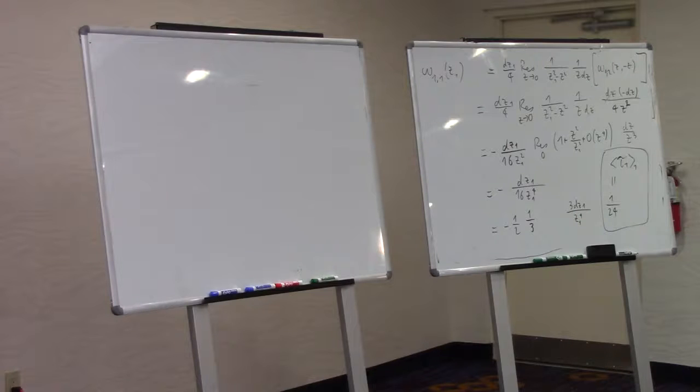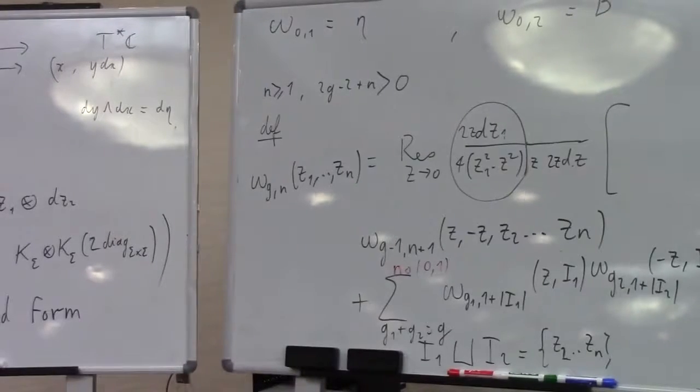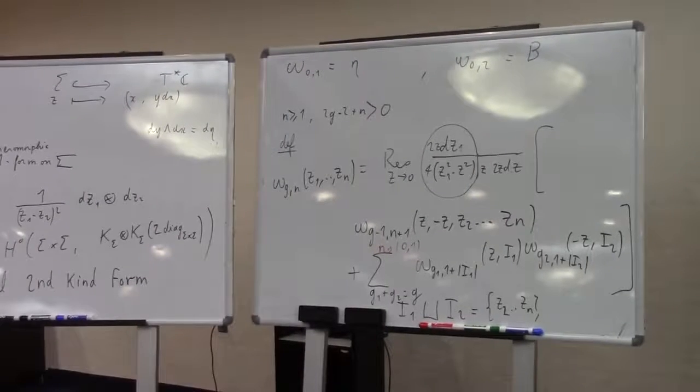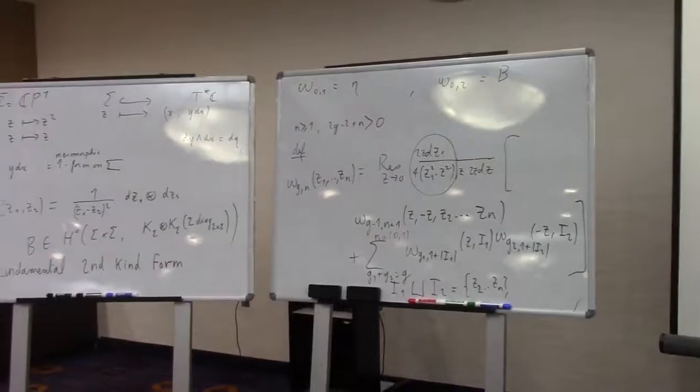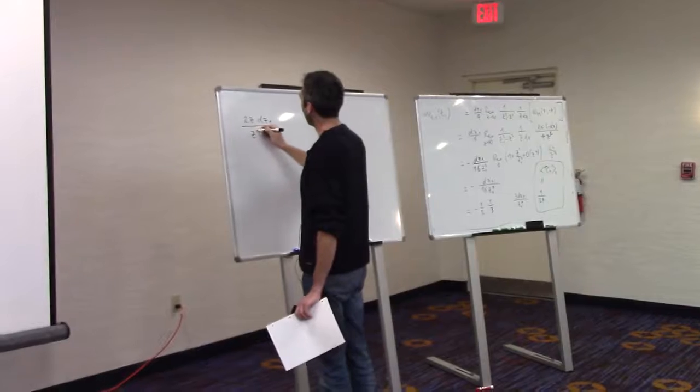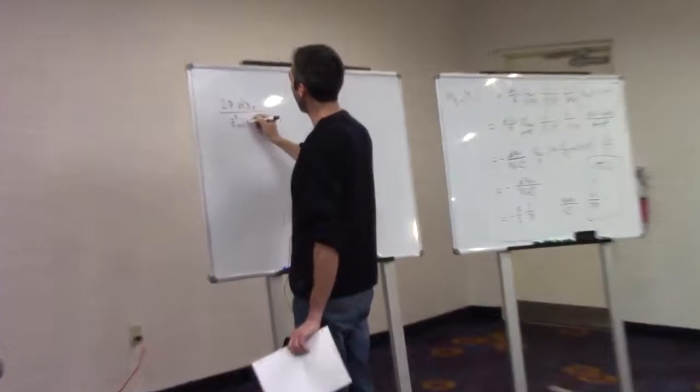Well, okay, let me put a 4 here on the 2z dz. Let me write it this way. Okay, so let me now get interested in this term, 2z dz1 over z1 squared minus z squared.